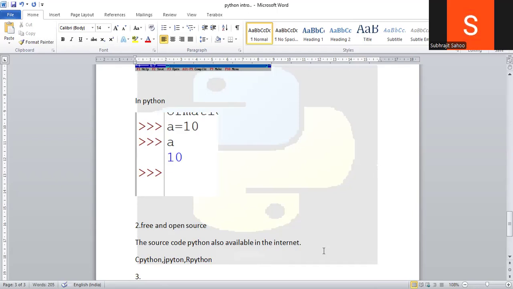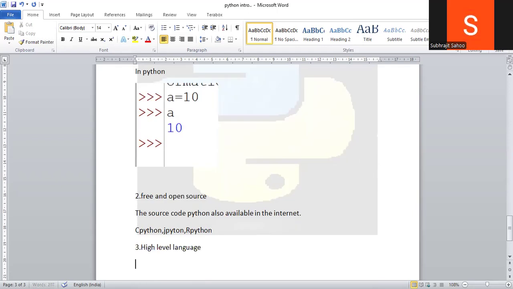The third feature I will tell here is that it is a high level programming language. Already several times I told what the meaning of high level language is. It is a high level language because it is written in simple English. That's why it is called a high level programming language. So nothing more is there here.